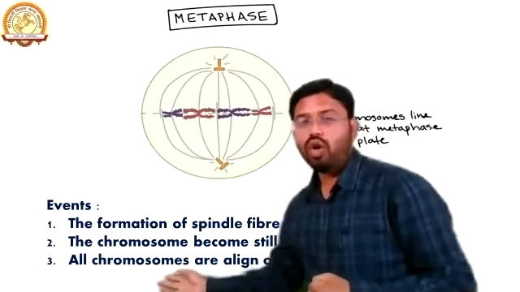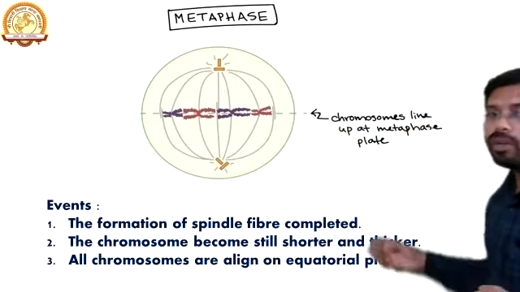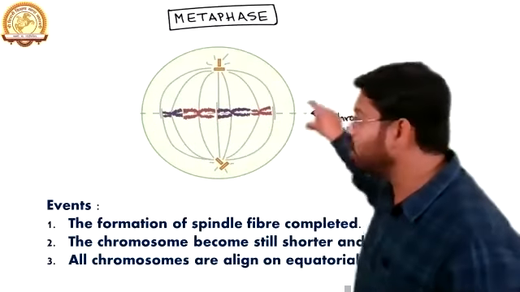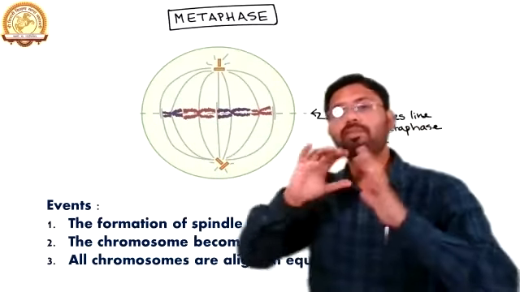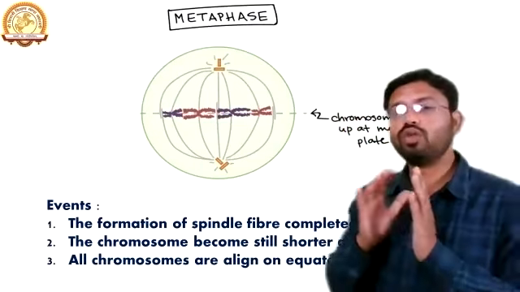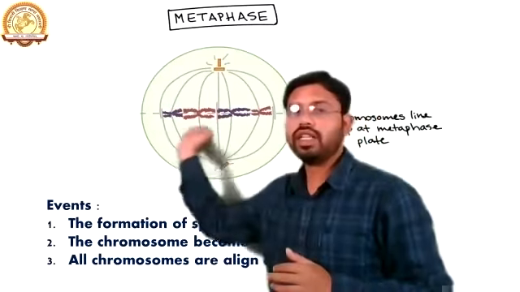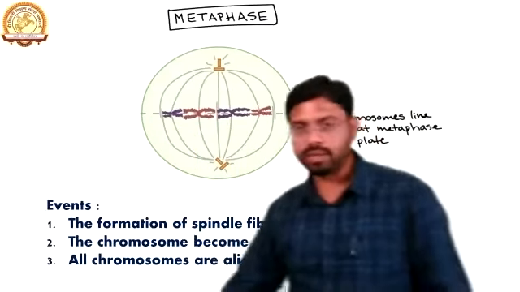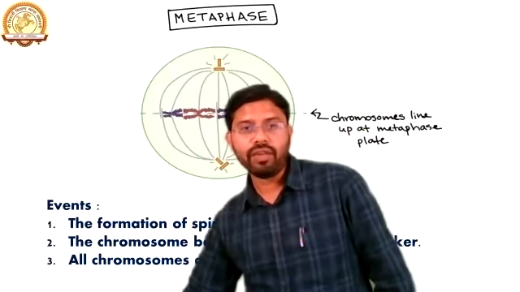The next thing is that all chromosomes are aligned on the equatorial plate, and that is known as the metaphasic plate. So in metaphase, we can see all the chromosomes aligned at the center, or we can say the equator. So this is the metaphase.